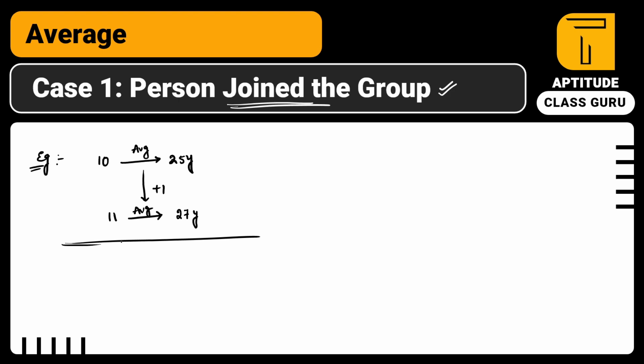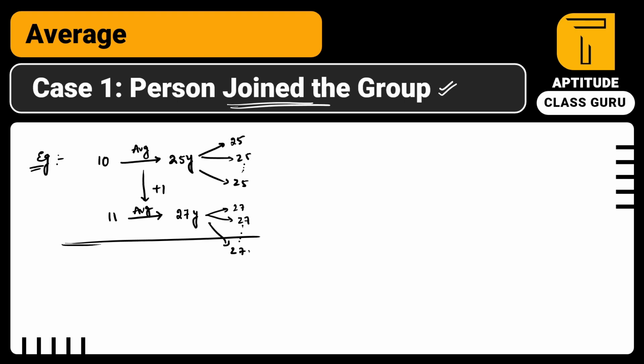Now look into the calculation part, how we can do it simply. I told you already, guys, the average of 10 people is 25, which means every person's age is 25, 25 and so on. I can say every person is 25. Why? Because average is nothing but equal distribution. Next, the 11 people become 27, 27, 27.